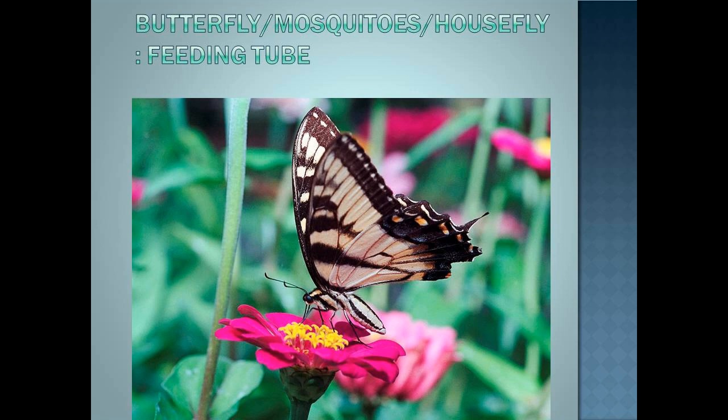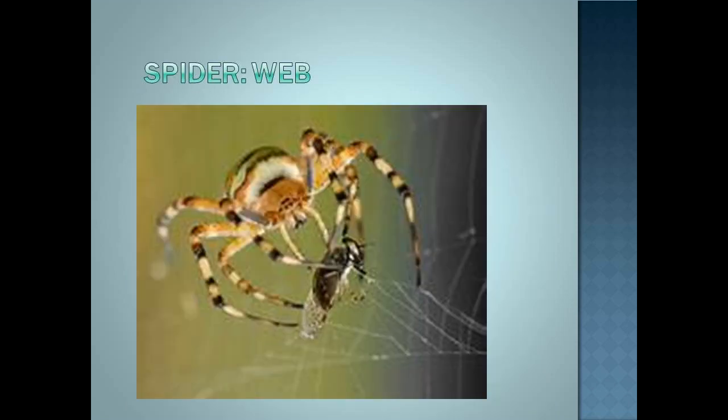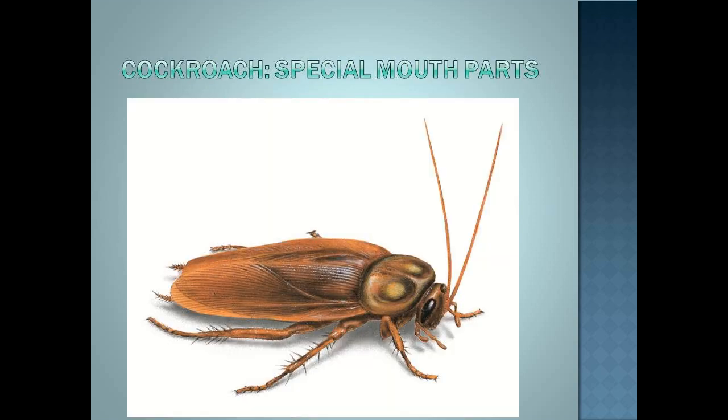A butterfly uses its feeding tube to suck nectar from the flowers. The mosquitoes feed on the blood of animals and obtain it by sucking through their feeding tube. The housefly also sucks liquid food through feeding tube. A spider weaves a web to catch its food. Cockroaches have special mouth parts for sucking, catching, and cutting the food.